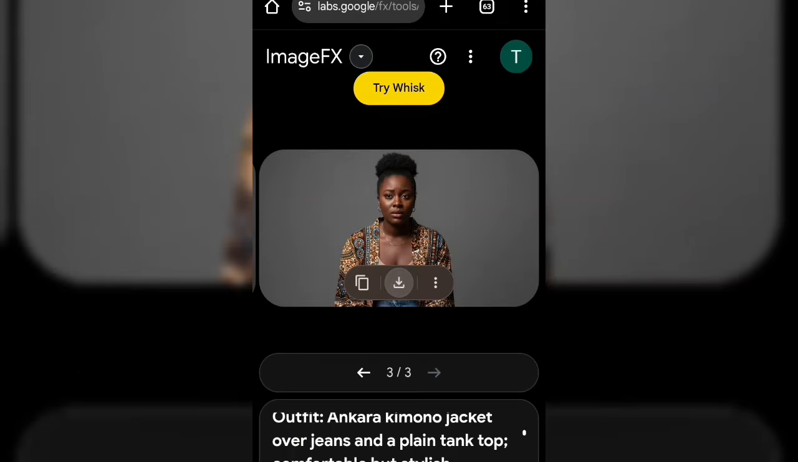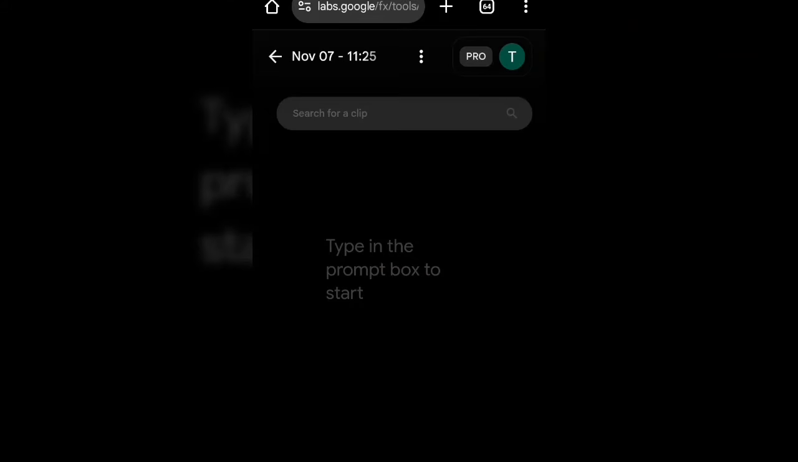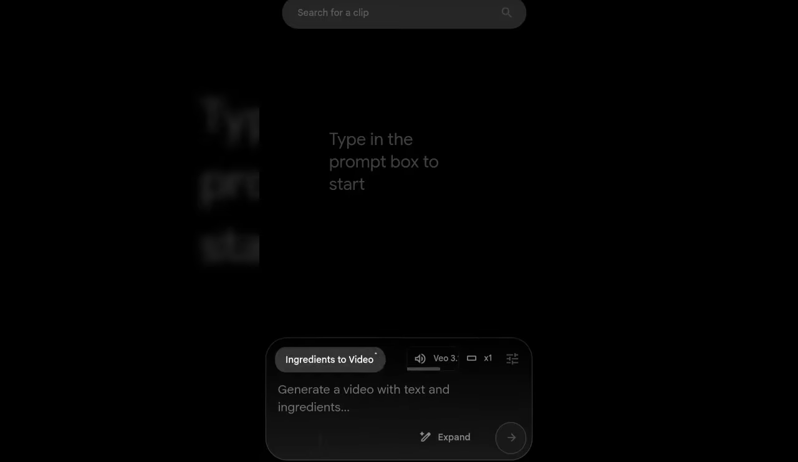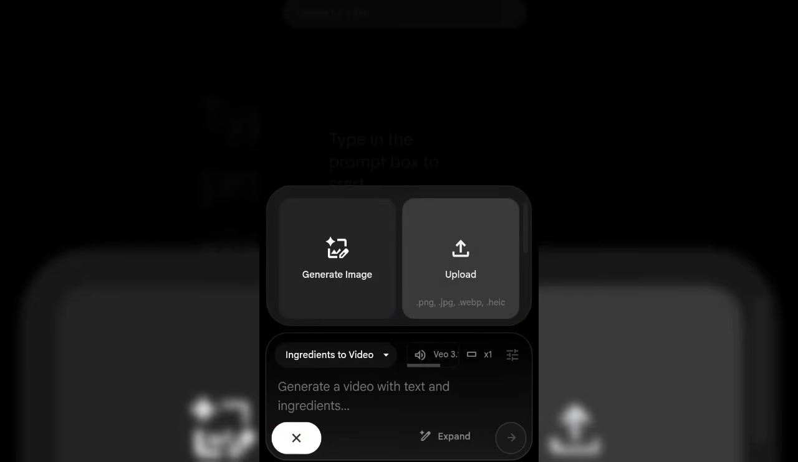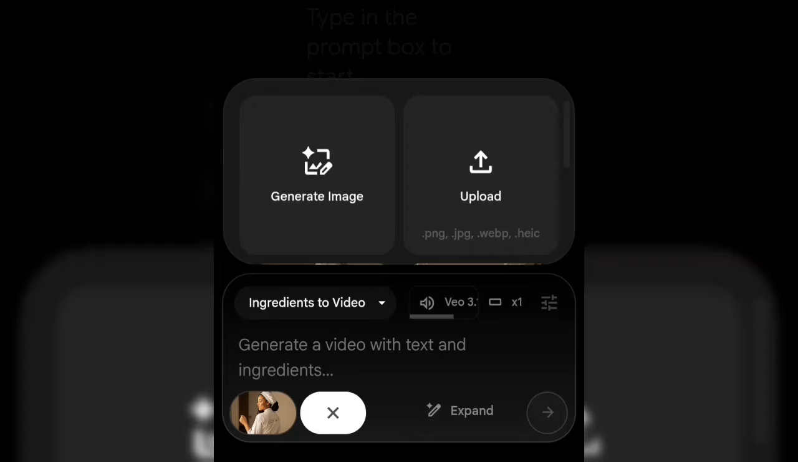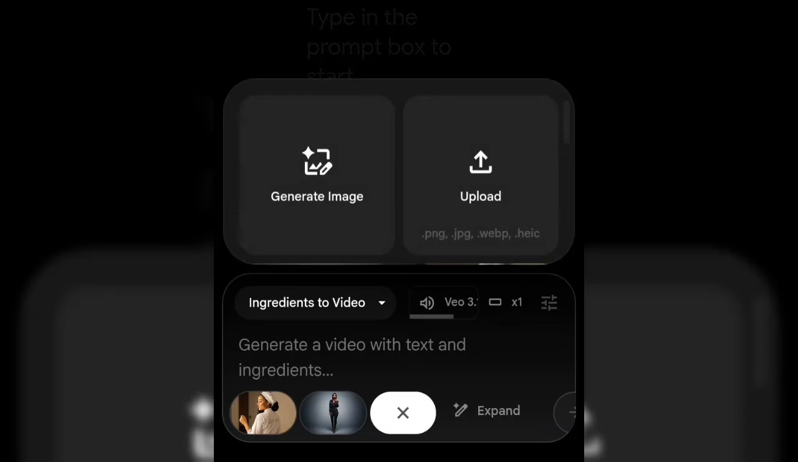So this is our image. Alright, so in this one we're going to use Ingredients to Video. When I say Ingredients to Video, just watch what I'm doing. I'm going to select this plus icon. I'm going to bring in the characters, the 3 of them. So this is the first character. Then the second character. Select this plus icon and upload the third character. So the 3 of them are uploaded.